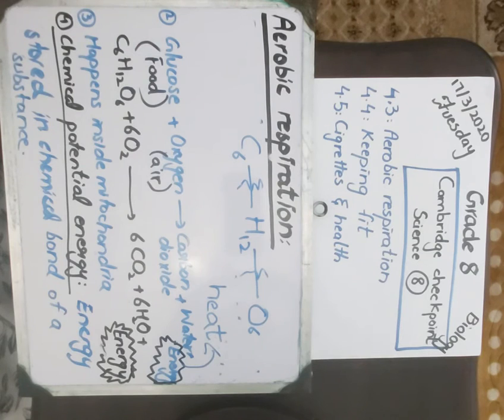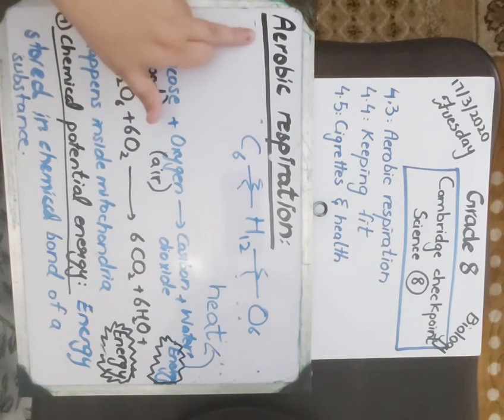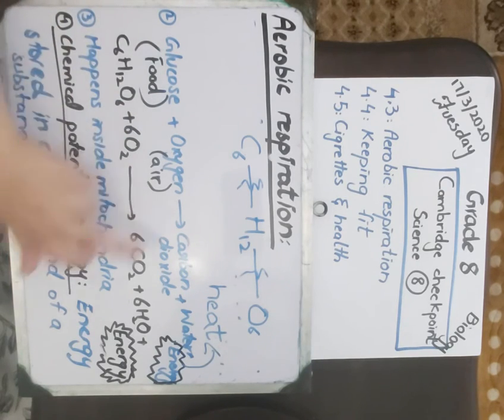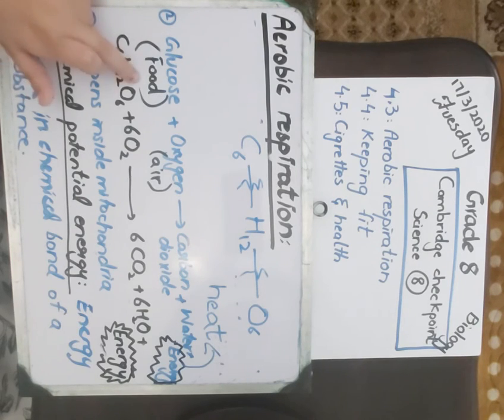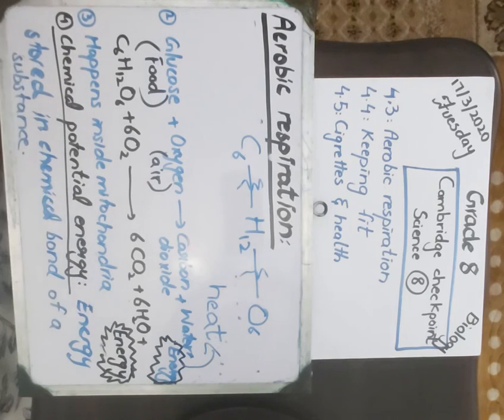So aerobic respiration in detail is the release of energy from glucose by reacting it with oxygen inside living cells. The reaction is glucose plus oxygen producing carbon dioxide, water, and energy. This aerobic respiration happens inside mitochondria. This glucose comes from food, and this oxygen comes from air. It produces carbon dioxide and water.